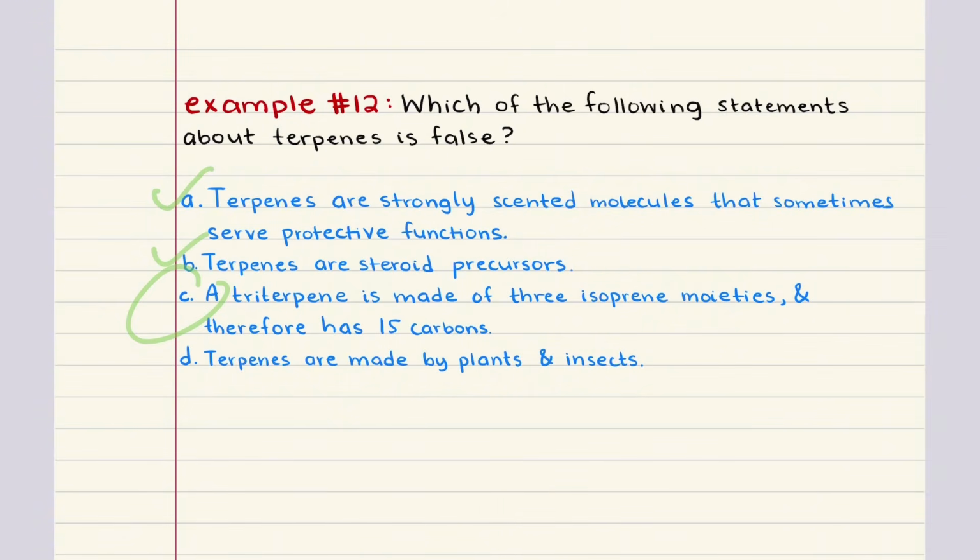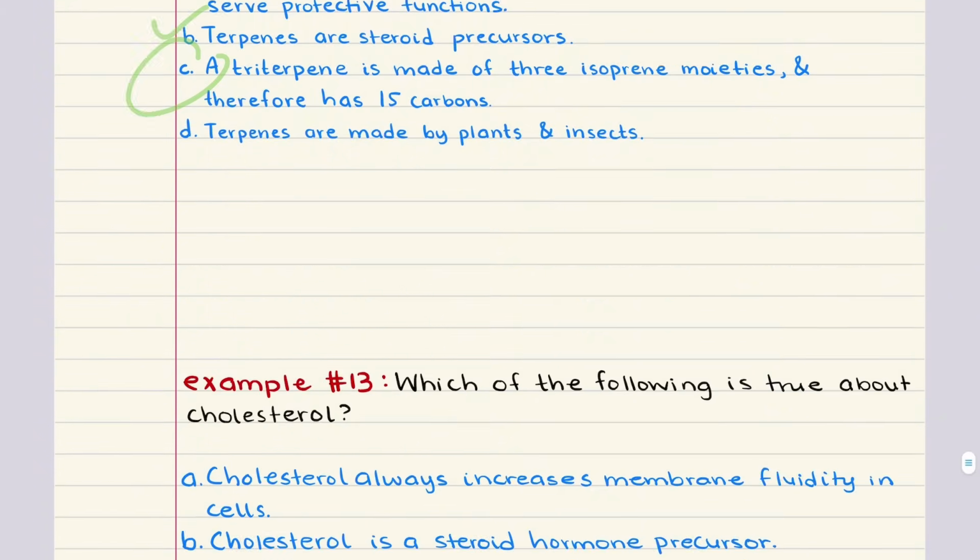D says terpenes are made by plants and insects. This is true. While plants are the most common source of terpenes, some insects, like butterflies and ants, also produce terpenes for signaling or defense. So again, C is the false statement because it misrepresents the carbon count of triterpene. Let's move on to problem 13.